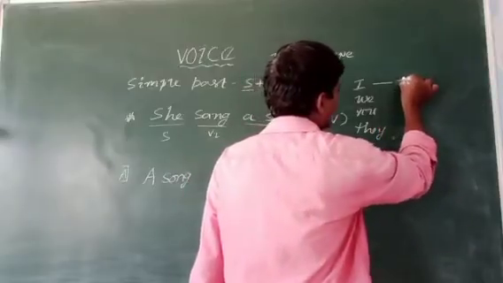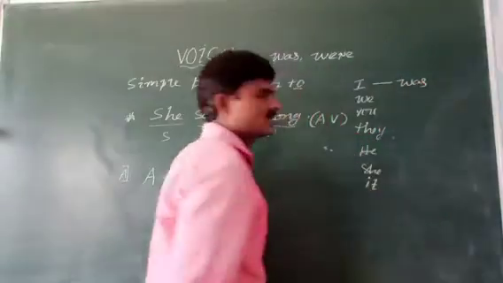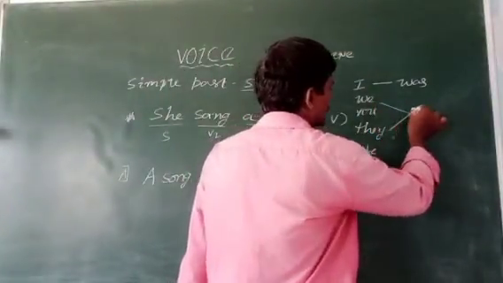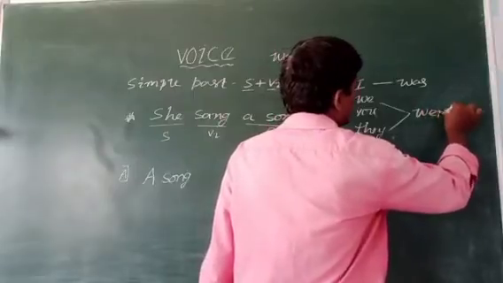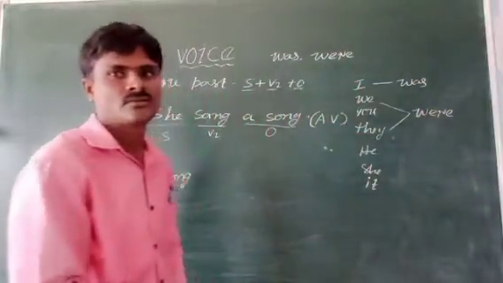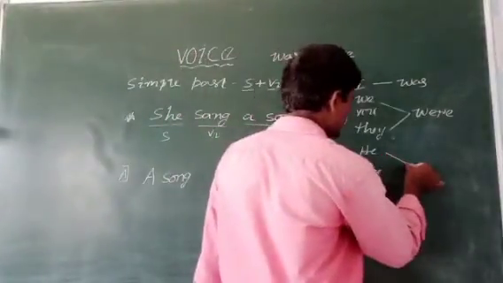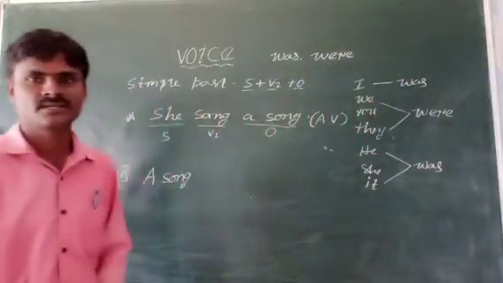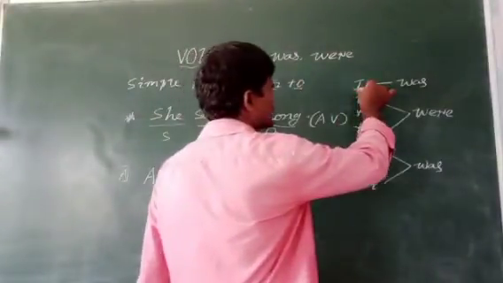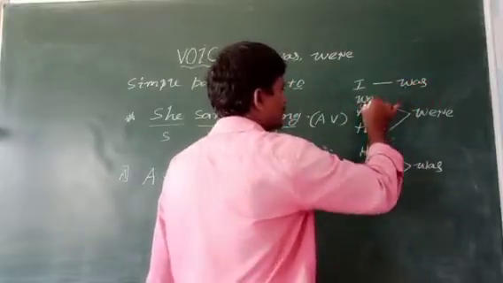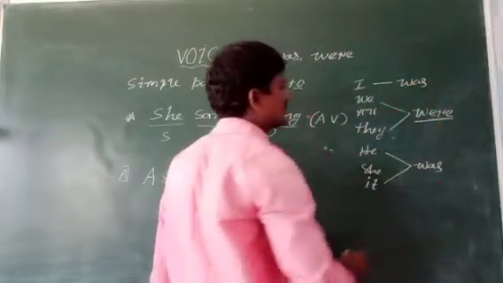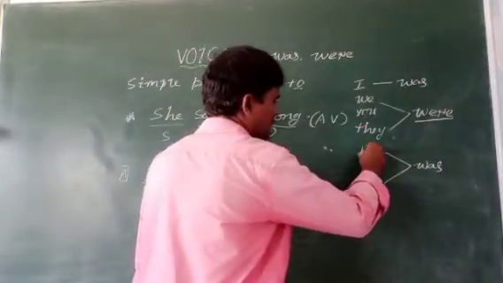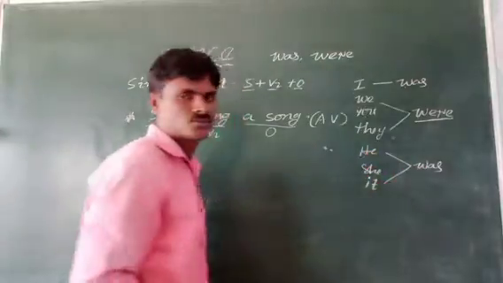See, after I you have to use was, first person singular. After we, you, they you have to use were, plural. And after he, she, it you have to use was. Third person singular: he, she, it, after that you have to use was.